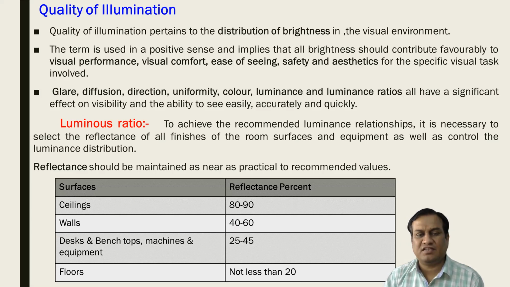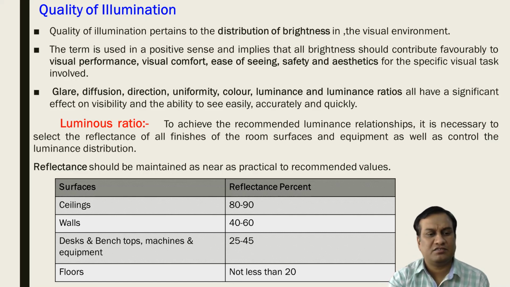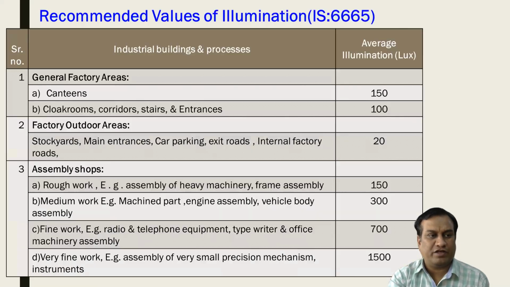If ceilings are there, then 80 to 90% reflectance should be there. If walls are there, then 40 to 60%. If desks, bench tops, machines, equipment are there, 25 to 45% reflectance should be there. And for the floors, less than 20 is not recommended, so 20% plus reflectance should be there. So these are the different reflectance percentages recommended in IS 665.